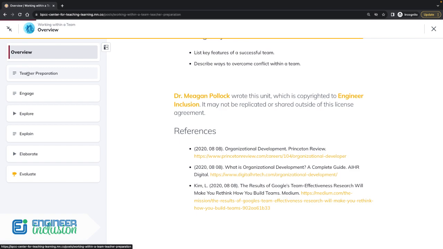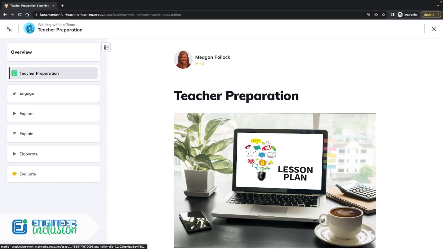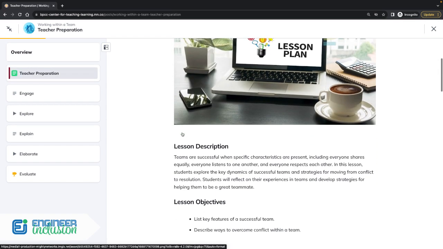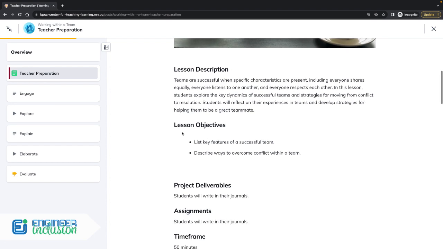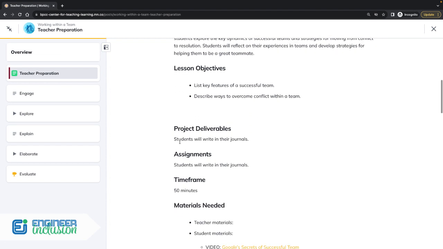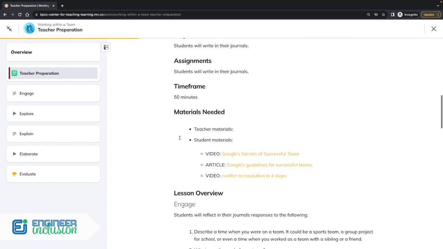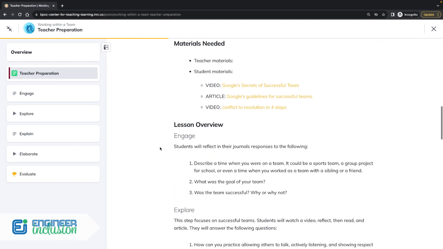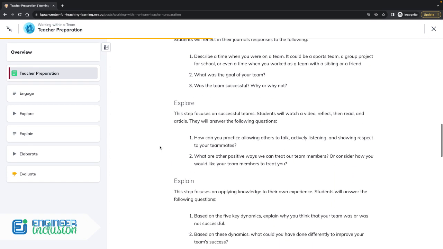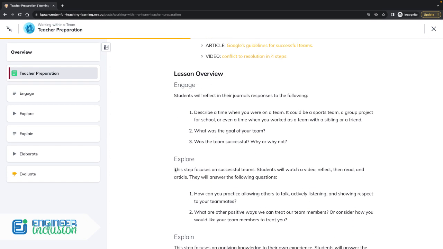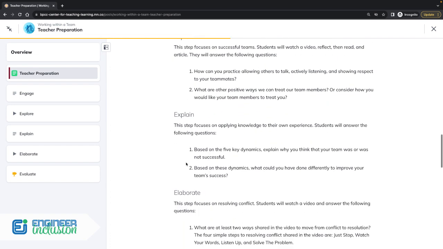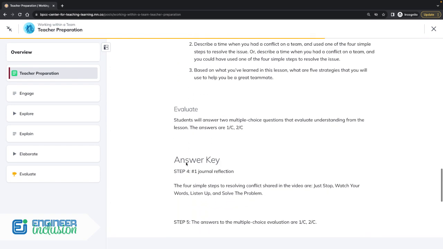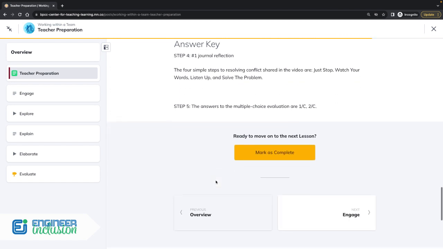The next section is teacher preparation. And so here is the lesson plan. So the description, the objectives, whatever the deliverables and assignments are, the anticipated time frame, whatever materials you'll need, and then just an overview of each of the 5 parts of the lesson. So you'll see that there's the engage, explore, explain, elaborate, and evaluate section. And then there is the answer key.